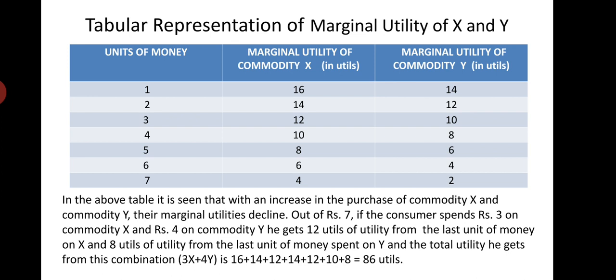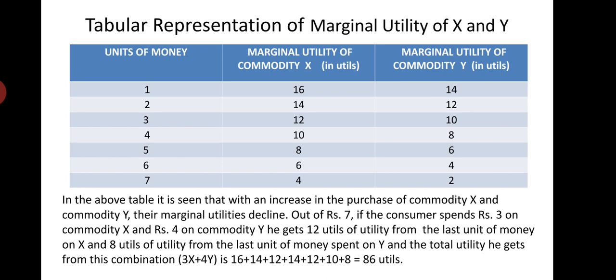So if he will spend rupees 3 on X and rupees 4 on Y, or he will take the combination 3x plus 4y, then what will be his satisfaction? You see here, it is seen in the above table that with an increase in the purchase of commodity X and commodity Y, their marginal utility declines.